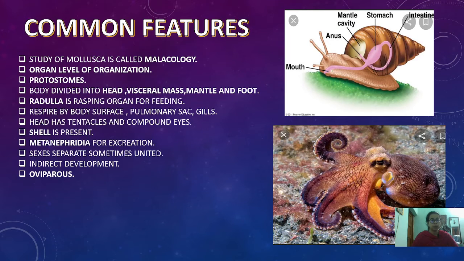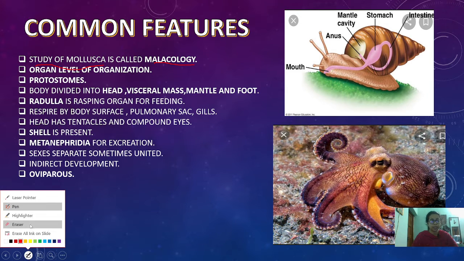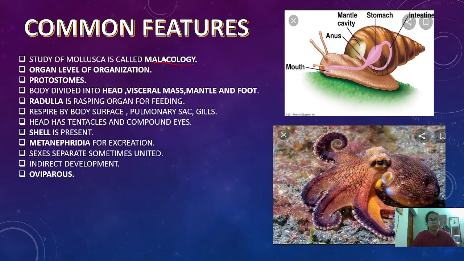So, moving to Mollusca, what is the study of Mollusca known as? The study of Mollusca is known as malacology. And they have the organ level of organization, that is, different types of organs are present. So, this is the higher form, you can say, of the phylum Mollusca.